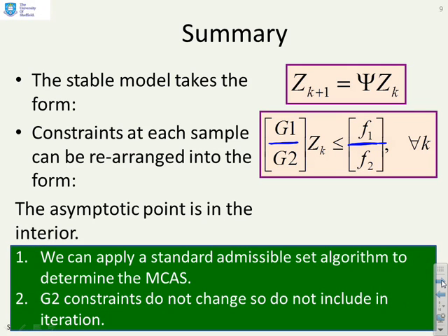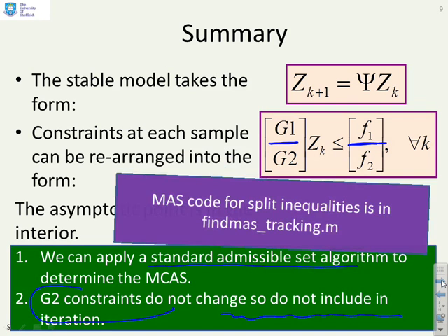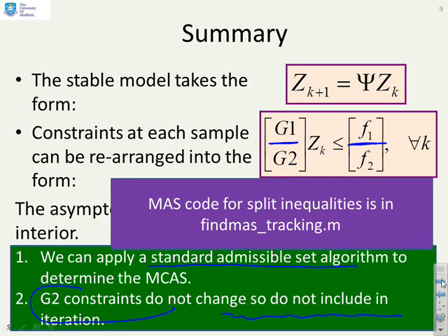Now once we've done this, we can apply a relatively standard admissible set algorithm as long as we recognize that the G2 constraints do not change, so we don't include them in the iteration. And this point down here is important, because otherwise your set algorithm may not converge. Now we've given you some code for doing this, and you'll see it's in this file here, find MAS_tracking.m.